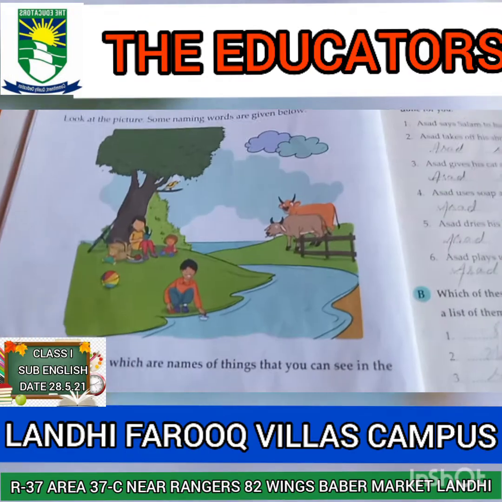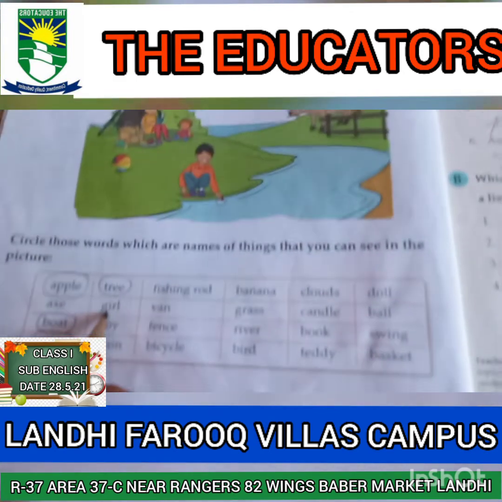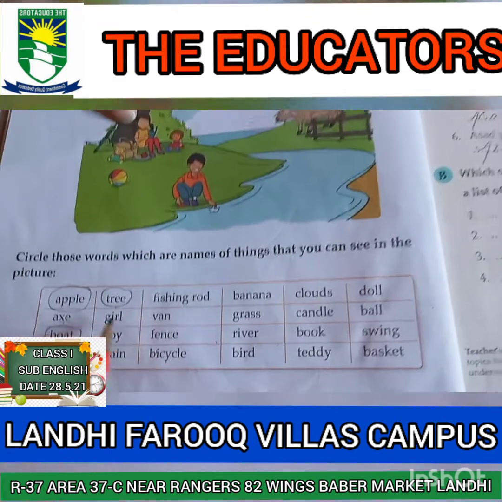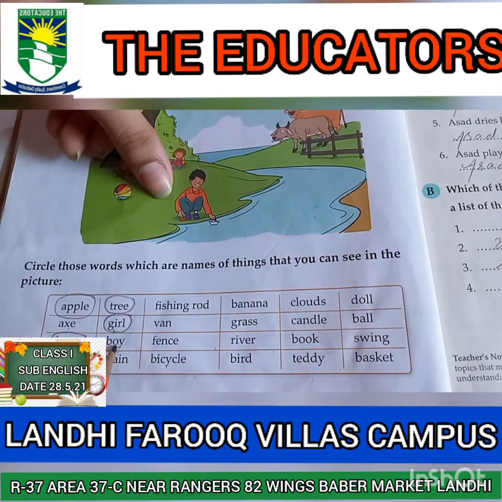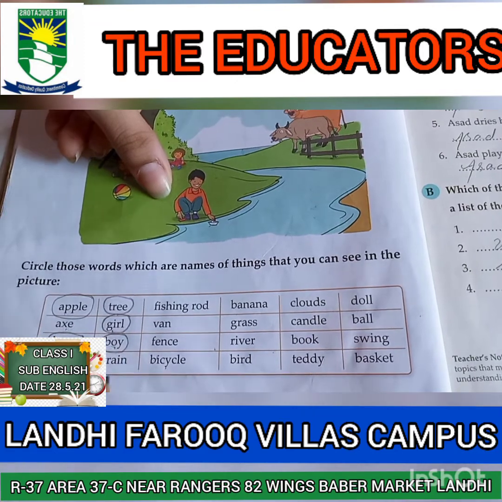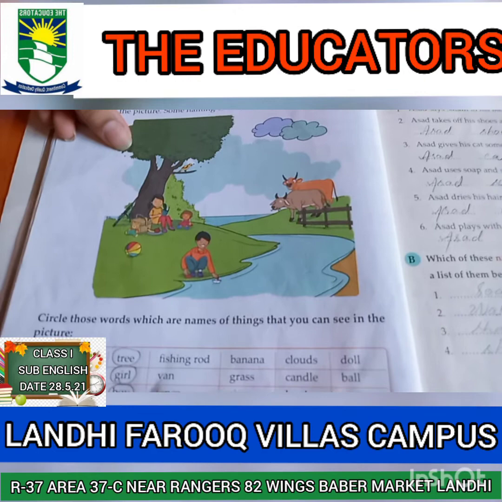Tree. Yes, there is also a tree. Circle the word tree. Girl. Yes, there is a girl who is reading a book. Circle the word girl. Boy. Yes, there is a boy. Circle the word boy. Train. Is there any train? No, there is no train.